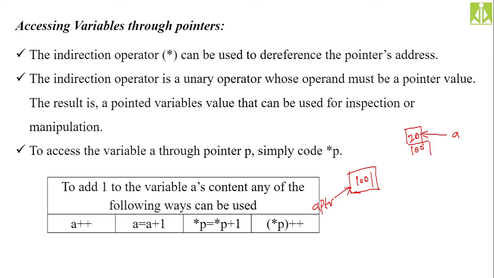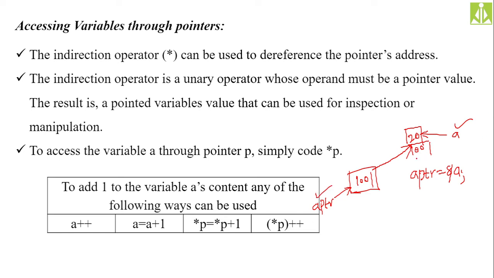So how did we store this 1001 over here? We made aptr equals ampersand a. So we stored the address of a into this aptr. So indirectly, your aptr is pointing to a now. To access this 20 value in your program, now we have two ways. One, with the help of this identifier. Other, with the help of this pointer aptr.